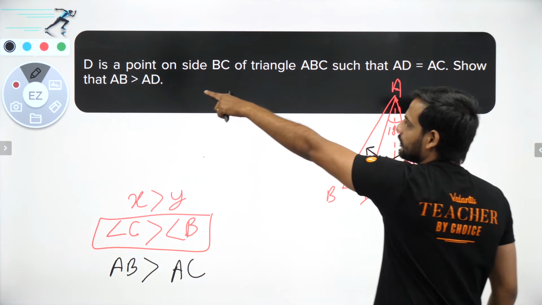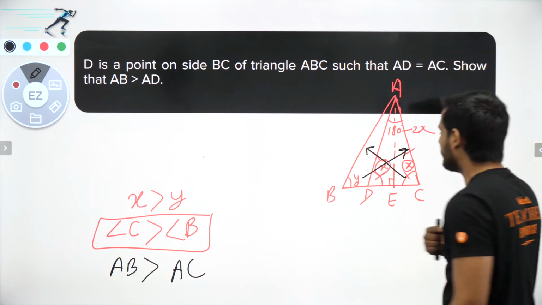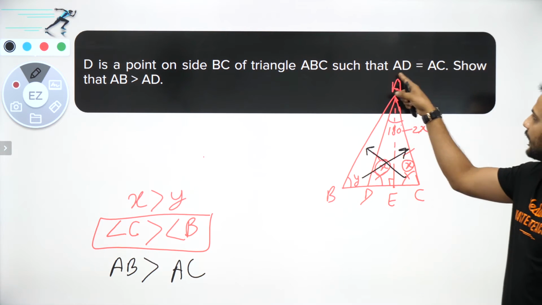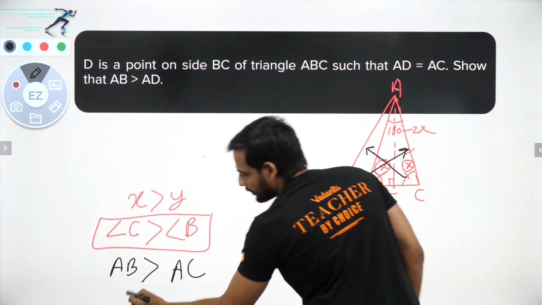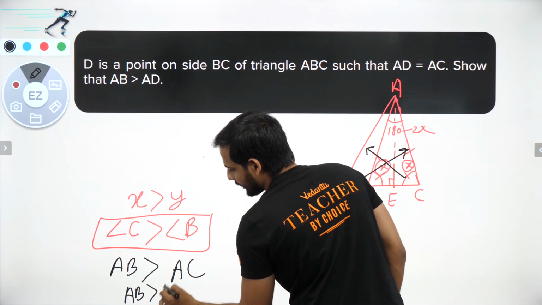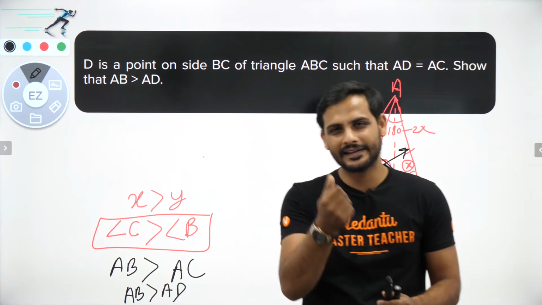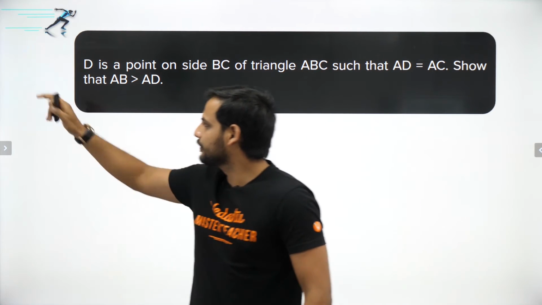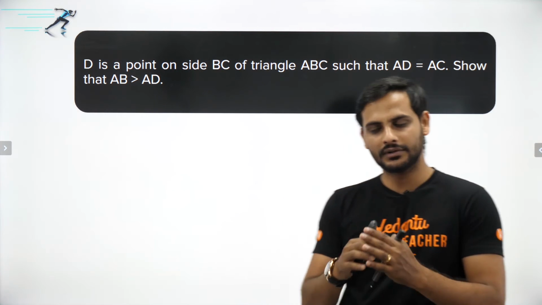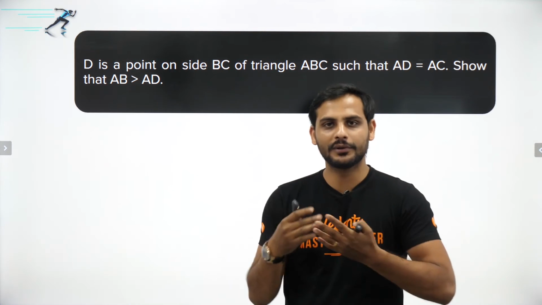But what we wanted to prove? We wanted to prove AB is greater than AD. One more thing we know, since AD is equal to AC, so I can say AB is greater than AD. While solving this question, I have given you a bit of an idea about inequalities as well, but you will be studying about this in detail when you go to the higher grades.